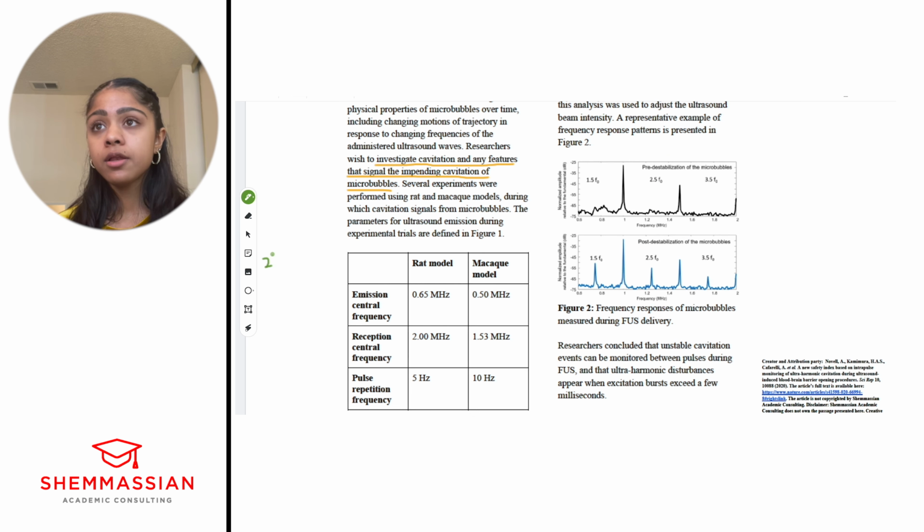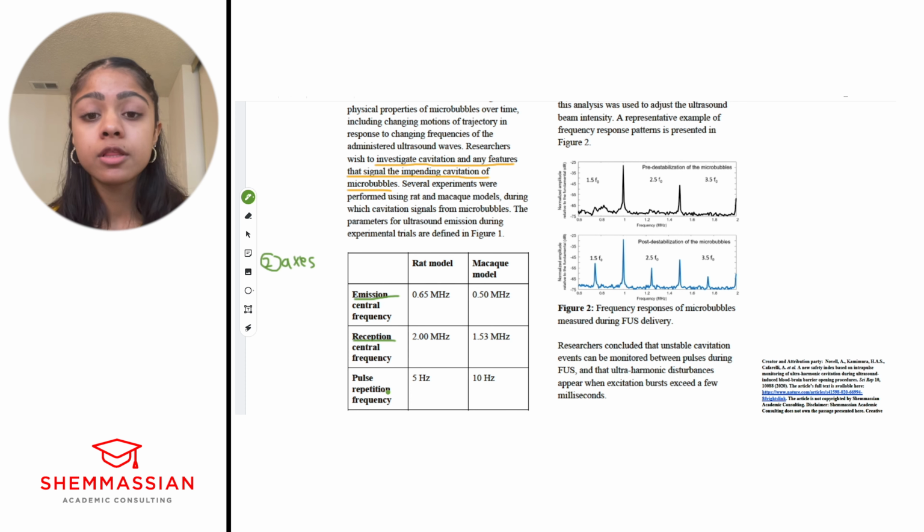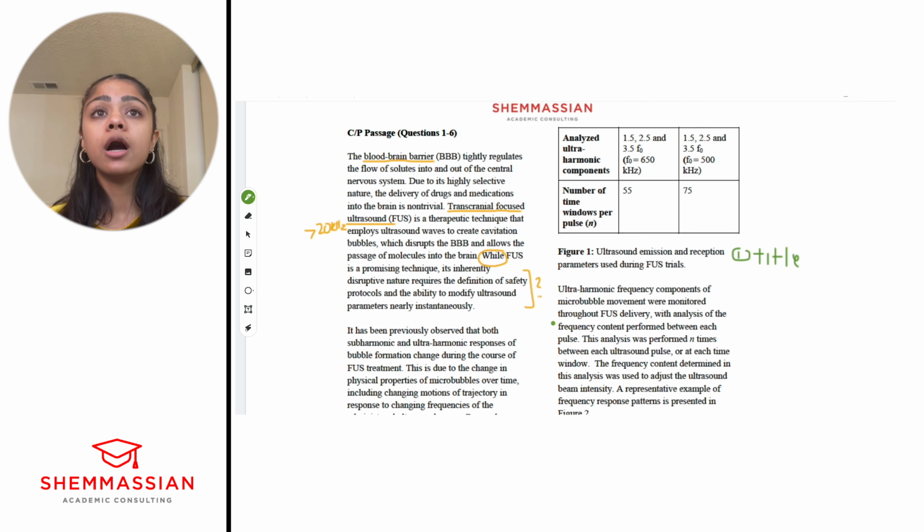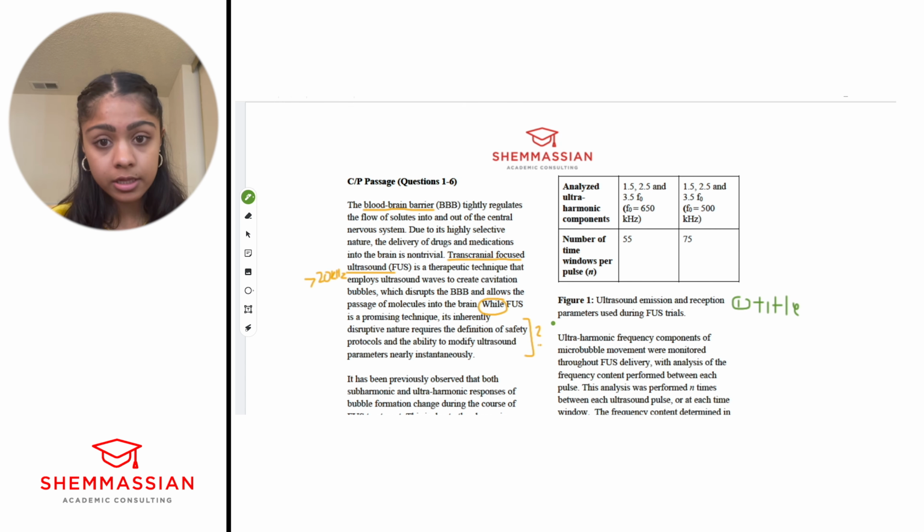The second thing that you want to look at are axes, right? So here, the column, these are the different parameters. This is going to be emission central frequency, right? So emission, reception, pulse repetition frequency. So the frequency of pulses, like the number of pulses delivered per second, right? Frequency is cycles per second or number of times per second, measured in hertz.